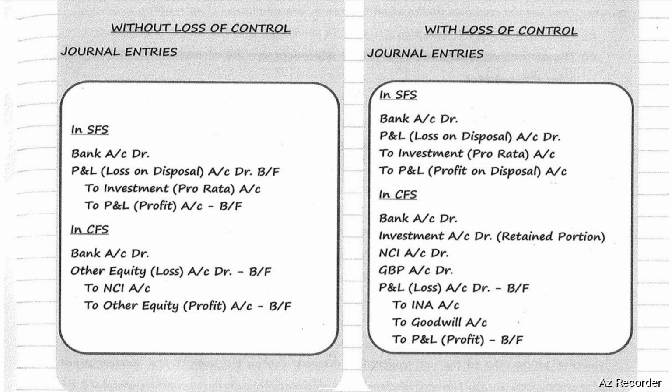Disposal of shares of a subsidiary with loss of control. In SFS, the entry will be bank account debit to investment pro rata. Difference will be transferred to P&L account. Loss will be debited. Profit will be credited. In CFS, the entry will be bank account debit, NCI account debit, investment account debit, retained portion, gain on bargain purchase account debit to identifiable net assets to goodwill account. Balance difference will be transferred to P&L account. Loss will be debited. Profit will be credited.